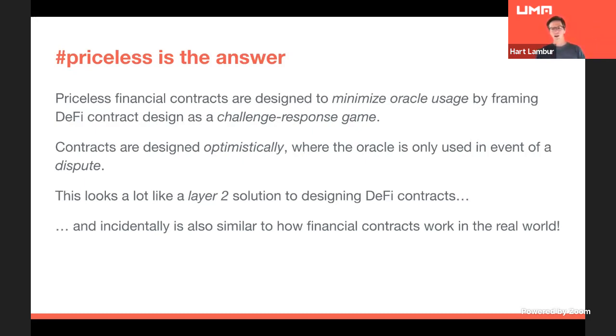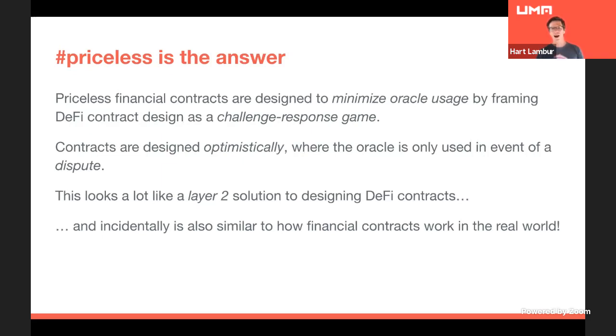And this looks a lot like layer 2 solutions for designing DeFi contracts. In fact, we owe a bunch of credit to the Optimism team and a conversation we had with them a year and a half ago, thinking through optimistic approaches to DeFi contract designs. A lot of that thought process is what led us to this path.